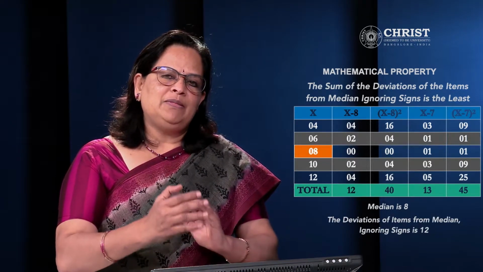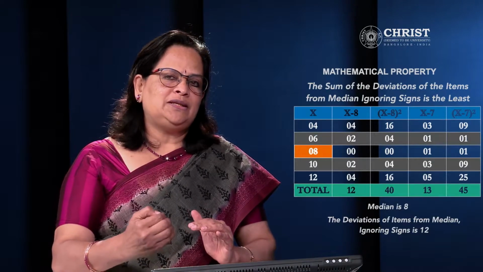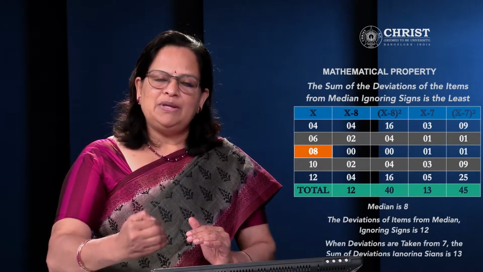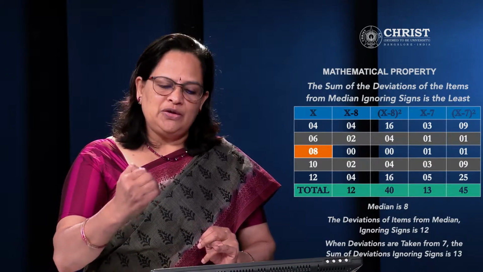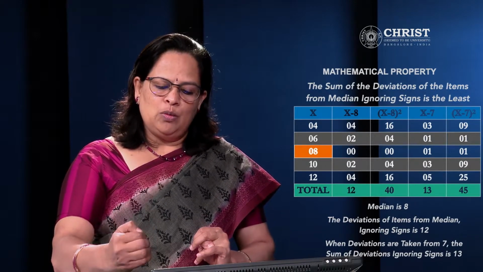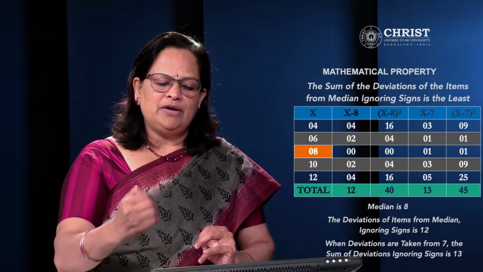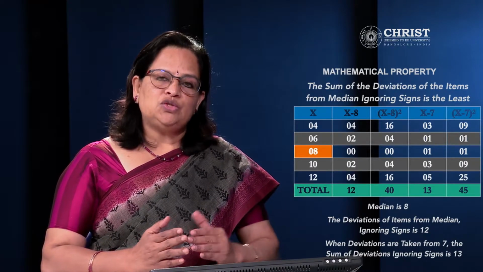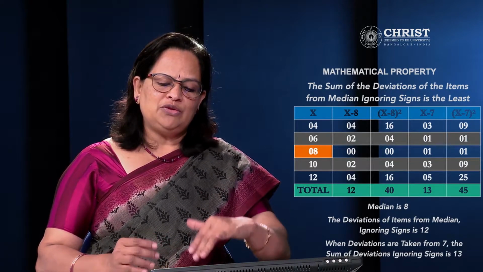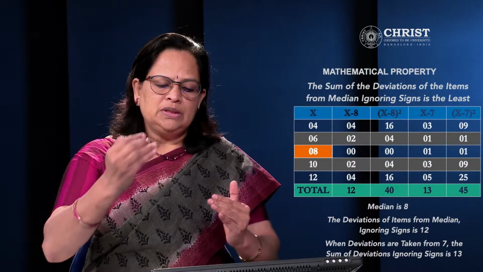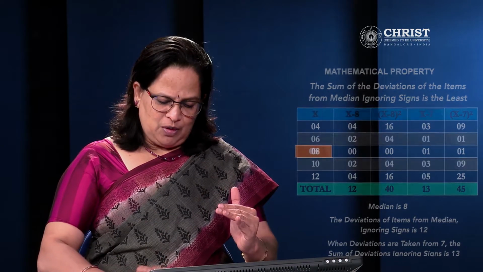But if we take the deviations from any value other than the median, in my example I have used x minus 7. We are taking deviations from 7. Then you can see the values 3, 1, 1, 3, 5. The total is coming to 13. So when you take deviations from the median, the total is 12. Any other value will give a higher total. So this is what I want to explain as the property of median.